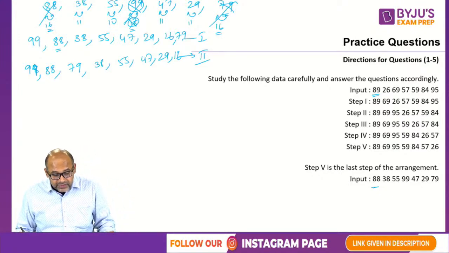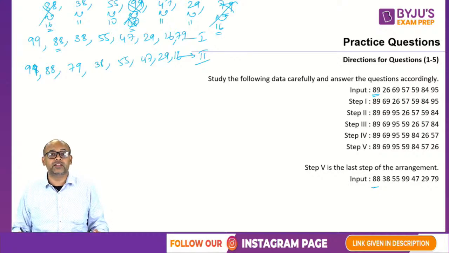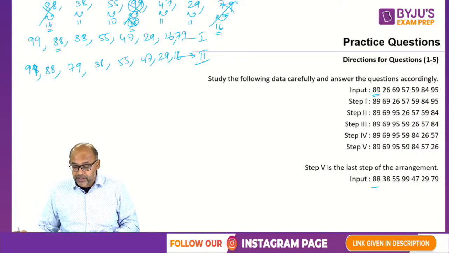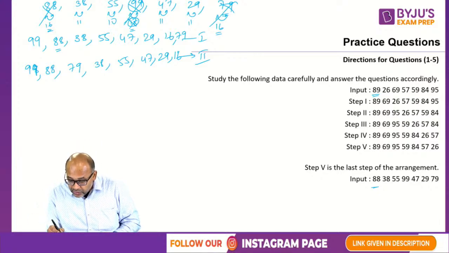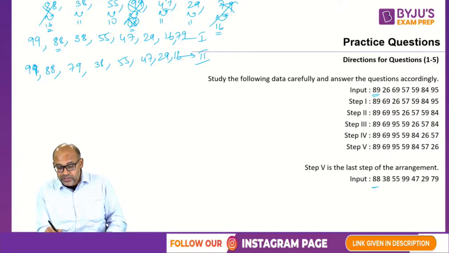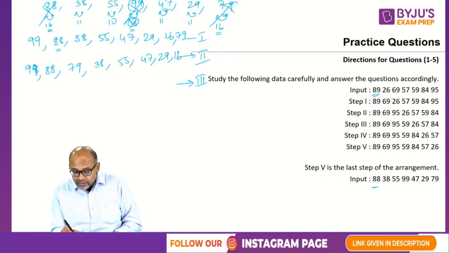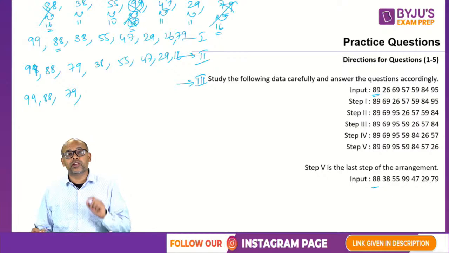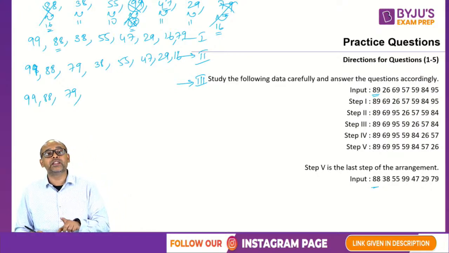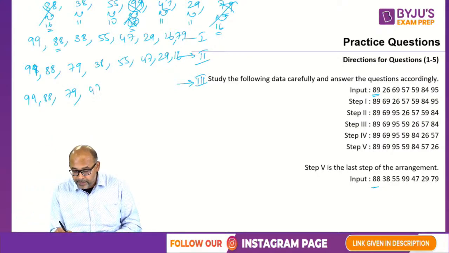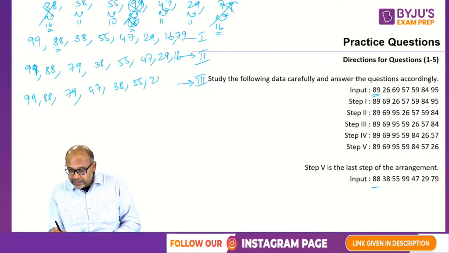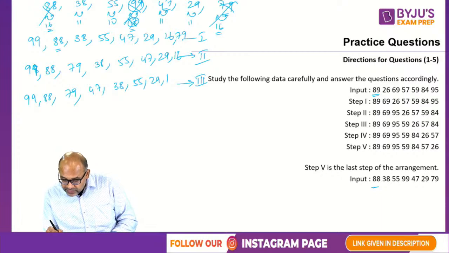Then the next largest is 11. But there are 3 11s. Which 11 should I take? I should take the 11 which is the largest number. So it is 47. So step number 3, 99, 88, 79 are in position. I should now catch hold of 47 and bring it next. So 47, then 38, 55, 29 and then not 16, this is what, 79, sorry.